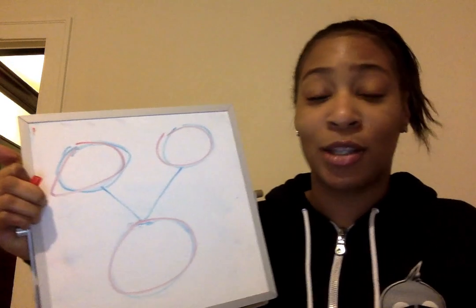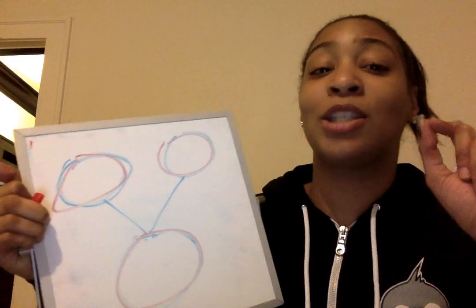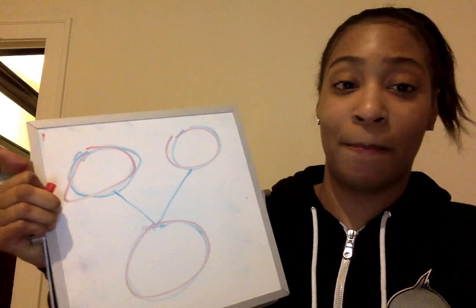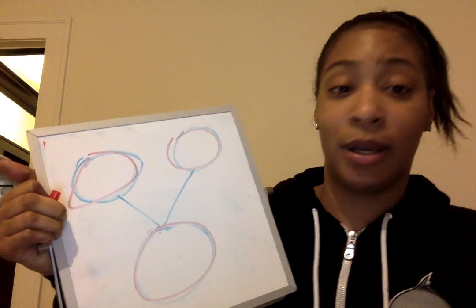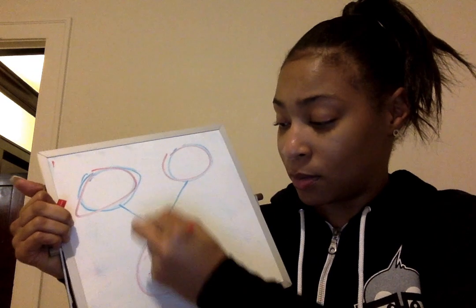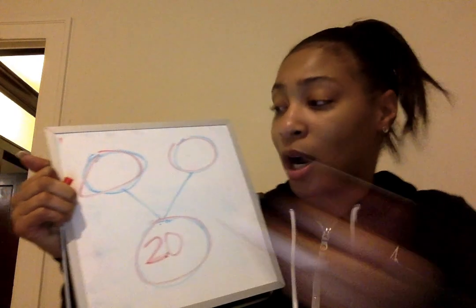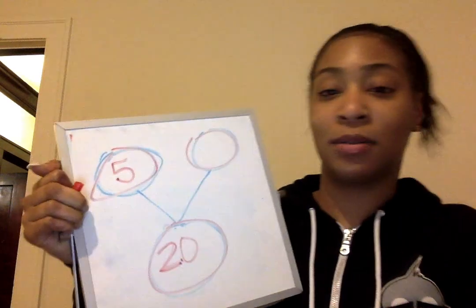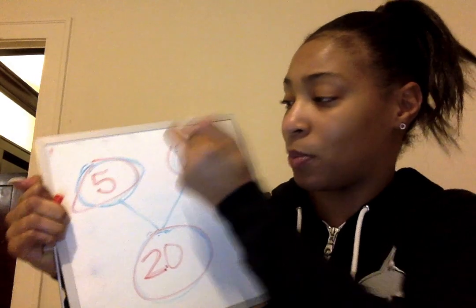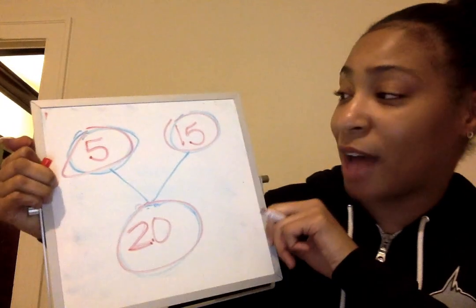So now we know that Lance had 15 pennies from his mom. He started with 5 pennies, and when we added them all together, we had 20. So where should we put our 20? If you say in the whole, correct. And then we should put our 5 in the part and our 15 in the other part. Part, part, whole. 2 parts equal a whole. 5 plus 15 equals 20.